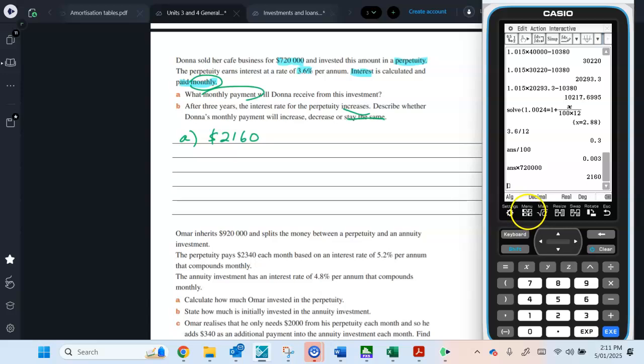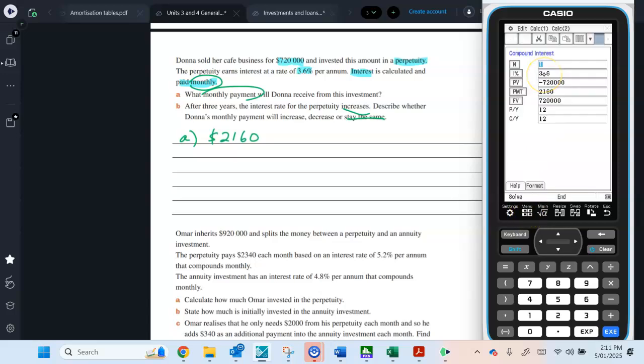So let's go back to our Financial Solver and let's just actually change it. Presently she's getting $2,160. Let's just change it. It's got to increase. Let's just change it to 4 and see what happens. We don't need to delete it, but I'll delete it anyway. Just after 3, it doesn't matter what the time period is, makes no difference. Because the amount hasn't gone down, and there you can see she gets 2,400.